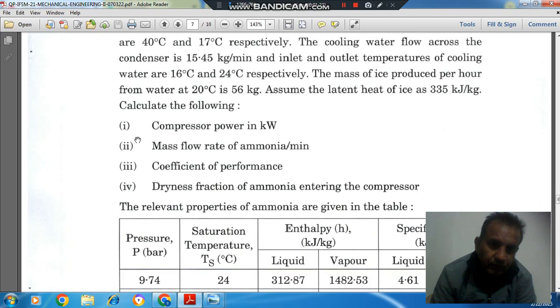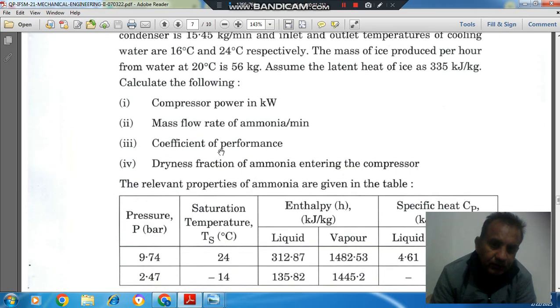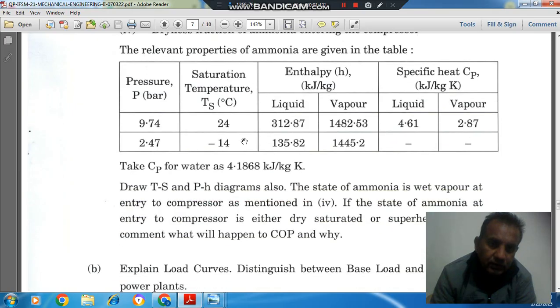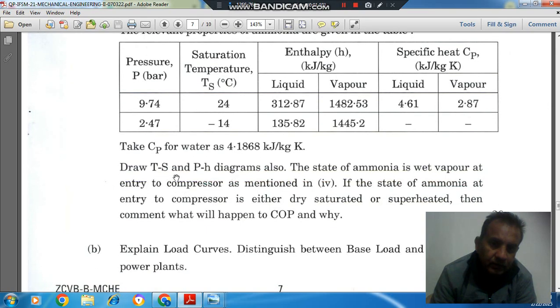Calculate the following: 1. Compressor power in kilowatt. 2. Mass flow rate of ammonia per minute. 3. Coefficient of performance. 4. Dryness fraction of ammonia entering the compressor. The relevant properties of ammonia are given in the table. So these are the properties given. Take Cp of water as 4.1868 kJ per kilogram per degree Kelvin. Draw T-s and p-h diagram also.